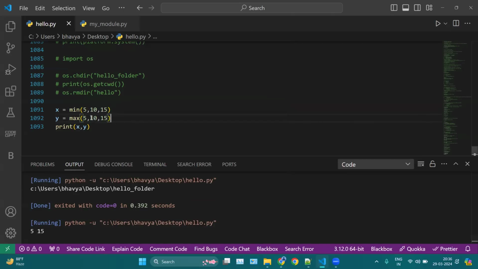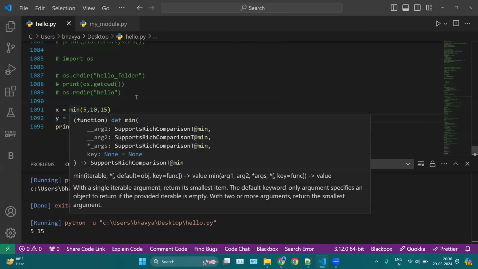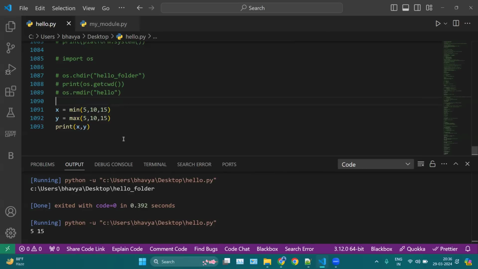So minimum number is 5 and max is 15. That is okay. But here we are using math operations, like mathematical or math functions, without importing math. Because these are pre-built functions in Python. So basically some of the modules, like some functions, we can use without importing the actual module.